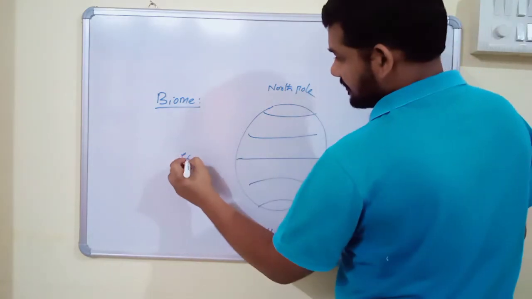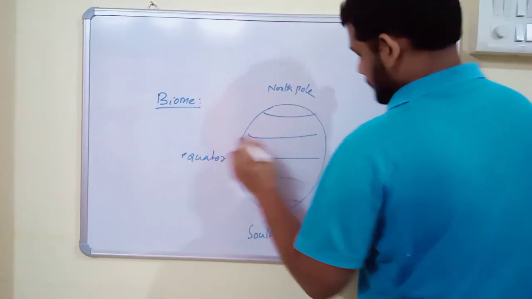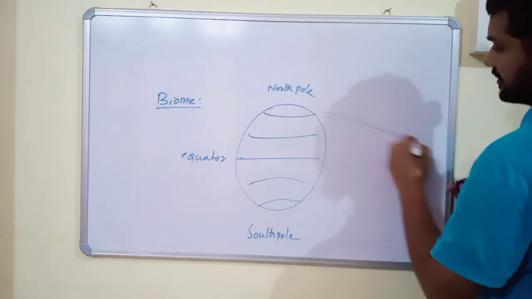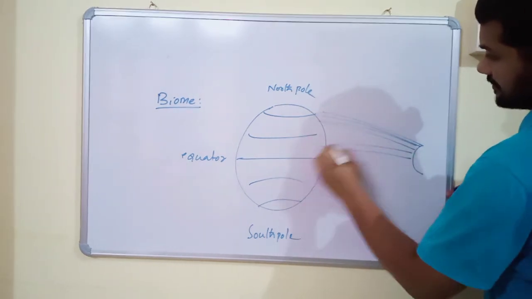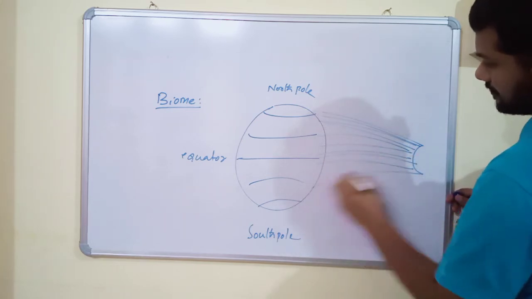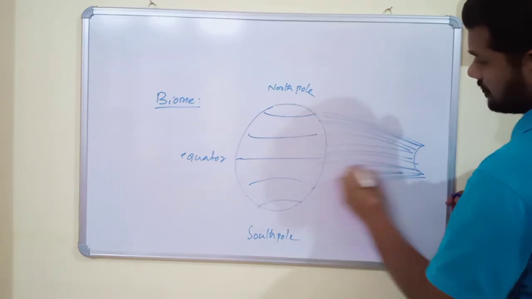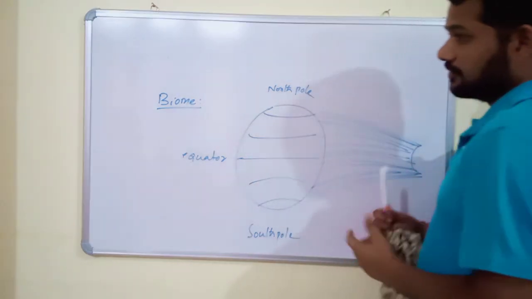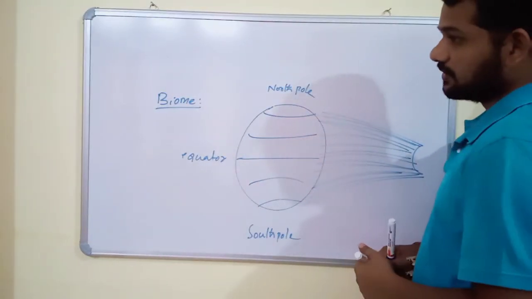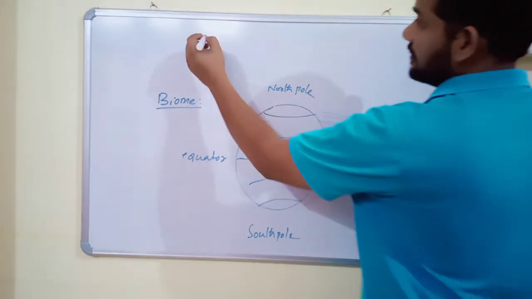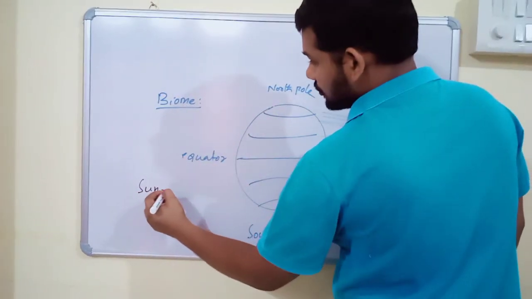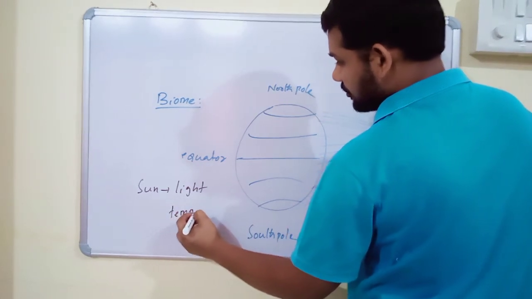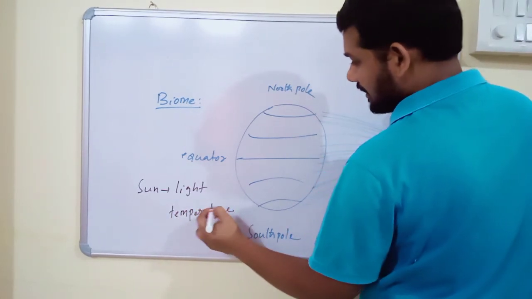Here it is the Sun, and these are the solar radiations. Before we discuss what a biome is, we should know that the Sun is the source of both light and temperature.